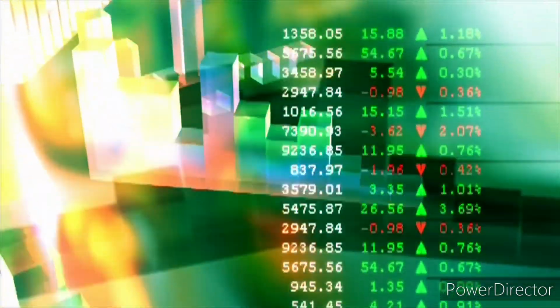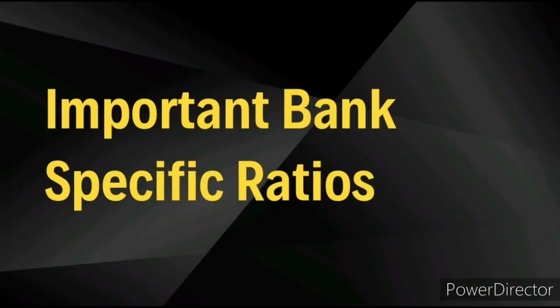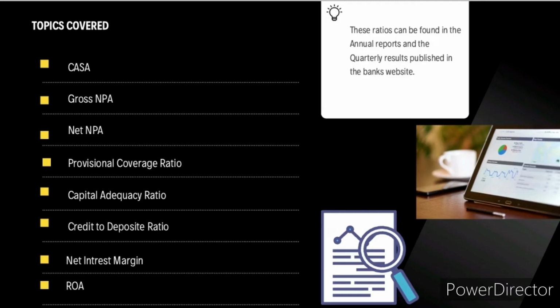Now we will see what are the important ratios and what is their relevance, and we'll try to understand each one of those ratios. I just want to clarify one thing. While explaining these ratios, I'll be taking a few bank names. That doesn't mean that I'm comparing those banks or doing any analysis on those particular banks. I just want to show you the ratios on those banks because I want to give you a look and feel of how these numbers look.